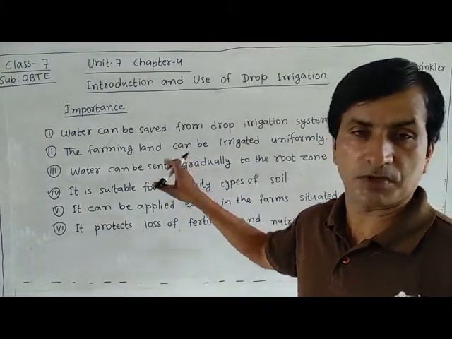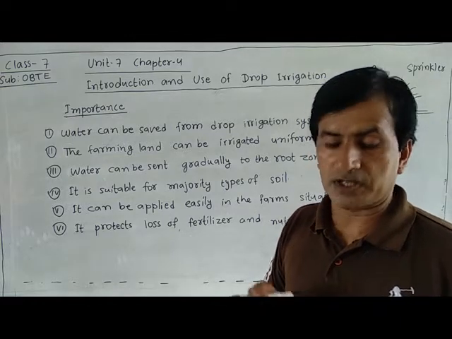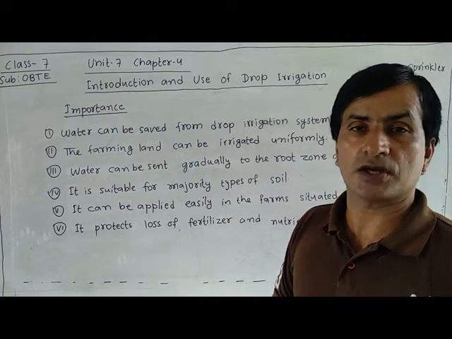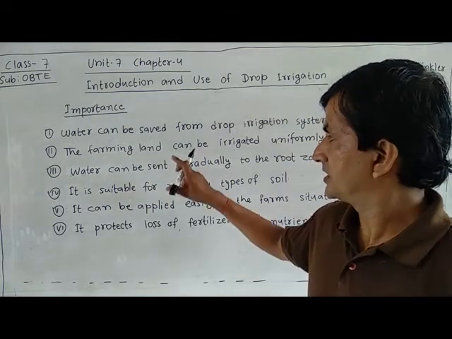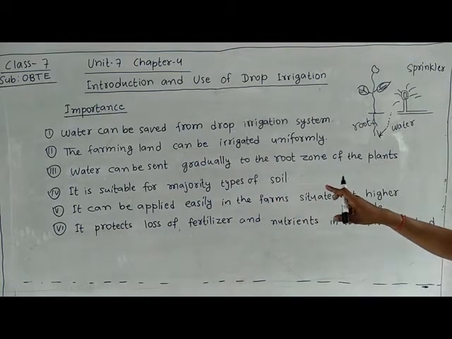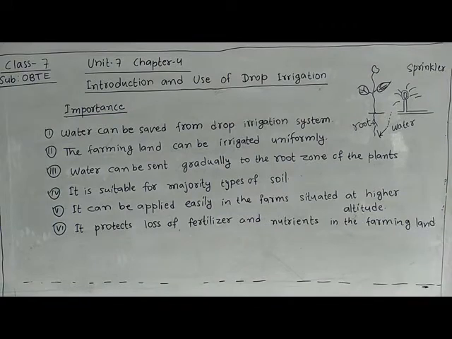This is C number and B number. Now I will write. How can we use drop irrigation system? And what are the main advantages of drop irrigation system? This answer is for the last question. So you can write this answer in C number and B number. I will write now, so don't worry. I will clean this. You write this in a copy.